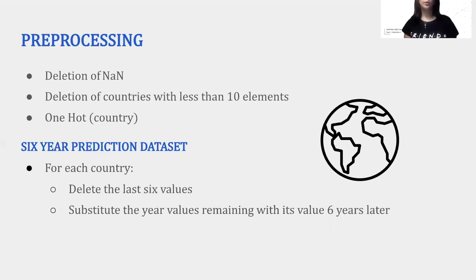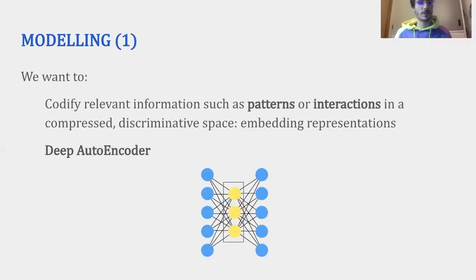Also, we applied one-hot encoding, which helped us to include the name of the country so that its temporality can be accounted for, getting rid of the categorical variable of the name and instead getting numerical variables. Last, what we also did is to generate another data set based on this first compounded data set, for which we have the prediction 6 years ahead for each data sample so that our model can learn from this data.